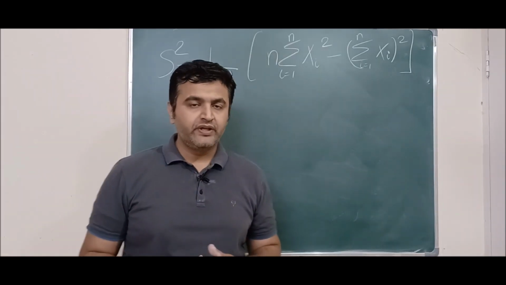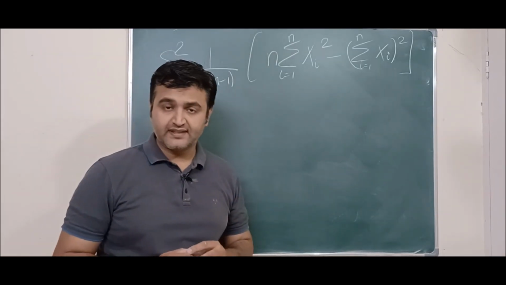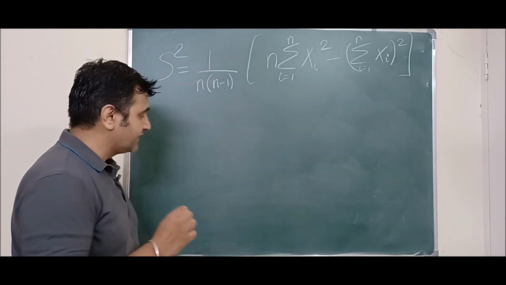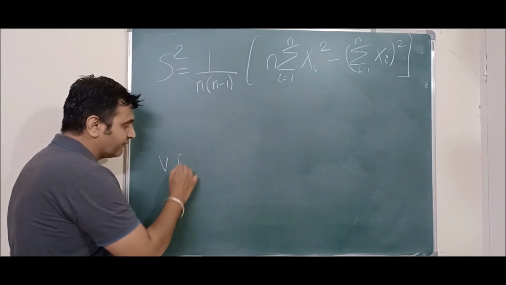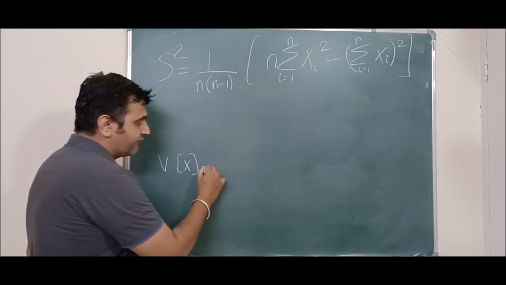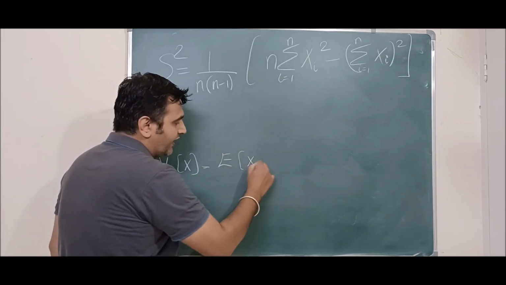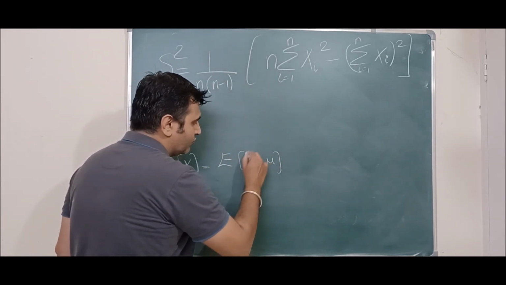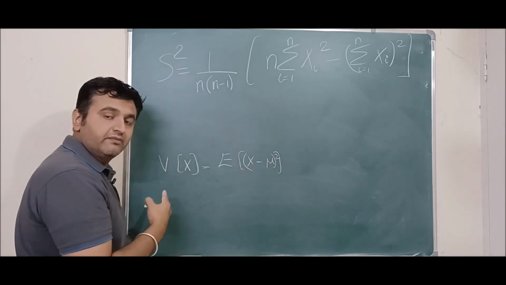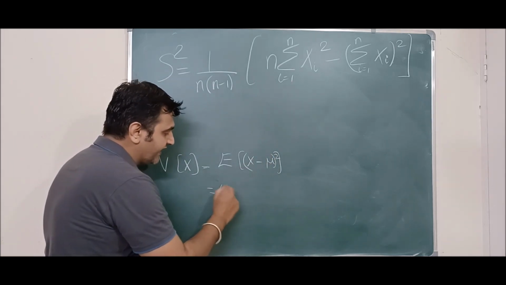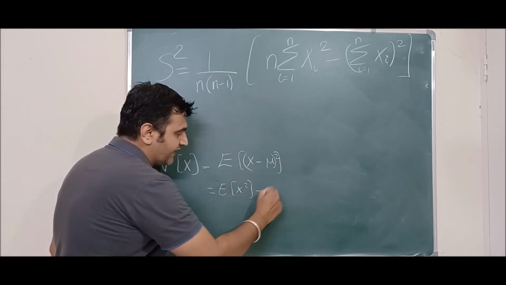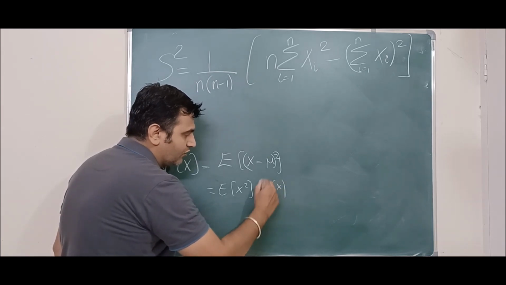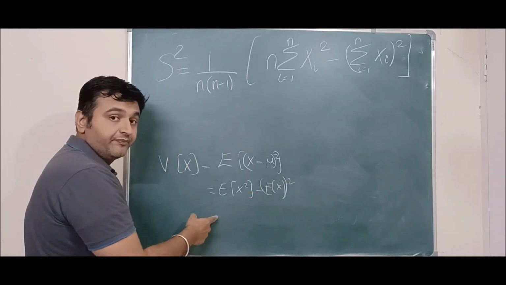Okay, so before concluding, let me just prove this last result. Now, like for variance, we have seen when we talked about the variance of a random variable x, it was nothing but expectation of X minus mu the whole square, right? But then we had one more very nice formula, which was nothing but expectation of x square minus expectation of x the whole square, which we used very widely.